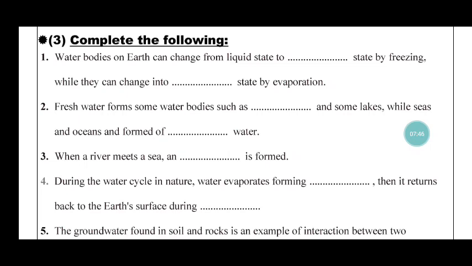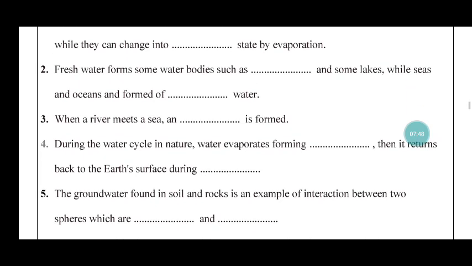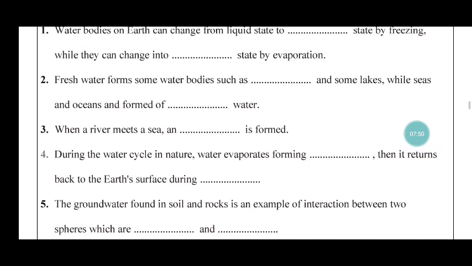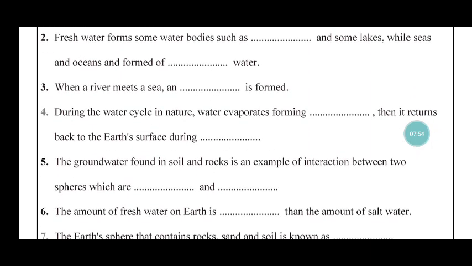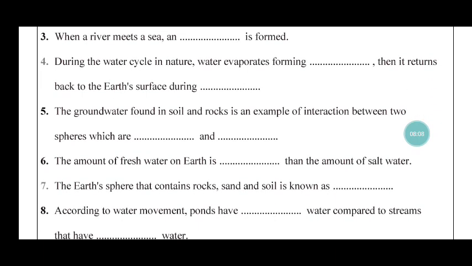solid state by freezing, super, while they can change into gas by evaporation. Excellent. Number 2, fresh water forms some water bodies such as rivers and some lakes, while seas and oceans are formed of salt water. 3. When a river meets a sea, an estuary is formed.